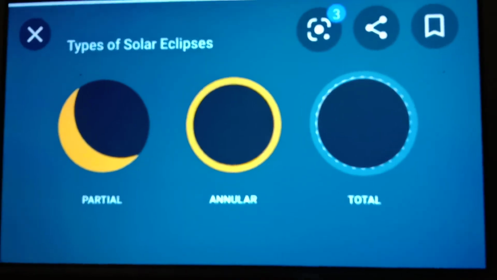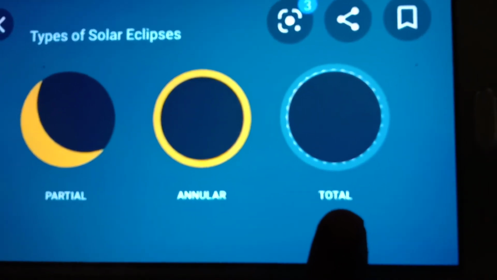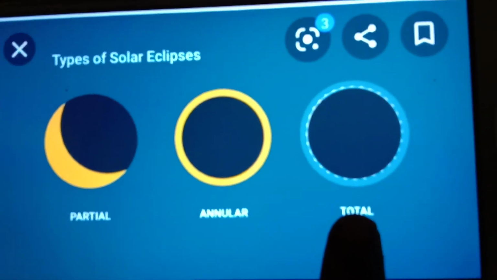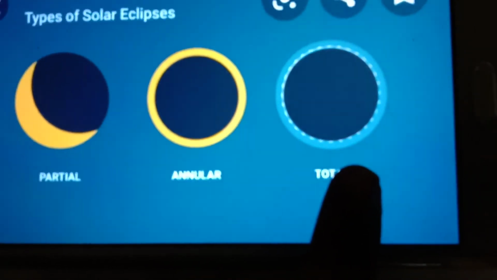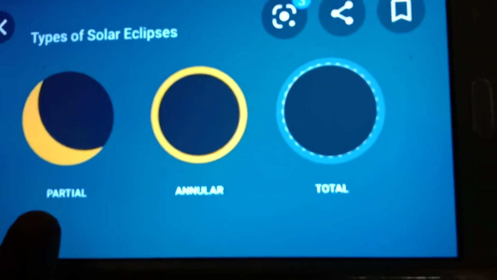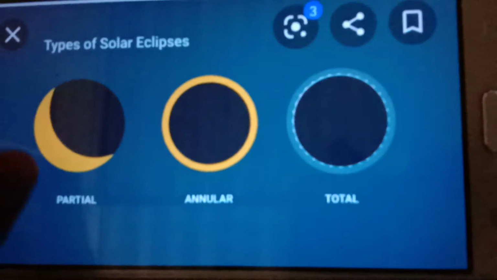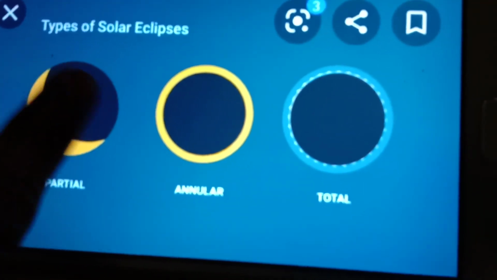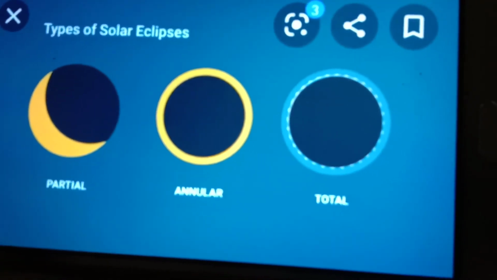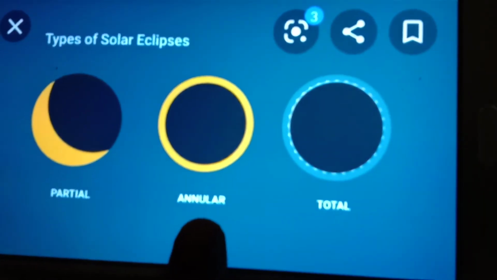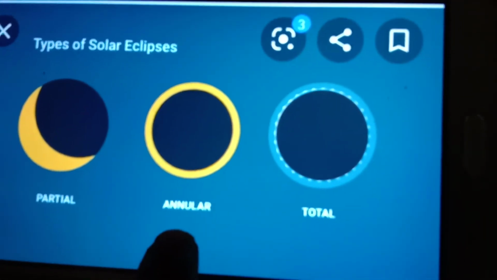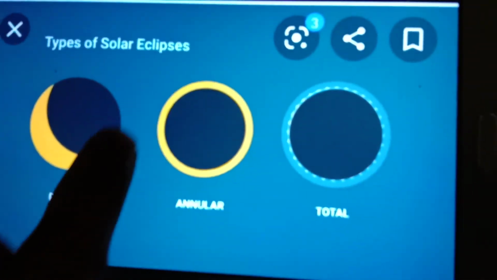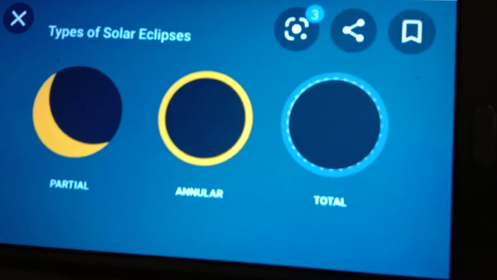See, these are the types of solar eclipse. In total solar eclipse, we can't see the sun, means it is invisible. The next one is partial. In partial, we can see the light part of the sun and this is the dark part. So this is known as partial solar eclipse. And the third one is annular solar eclipse. In annular solar eclipse, we can see the ring type of eclipse. Understood?